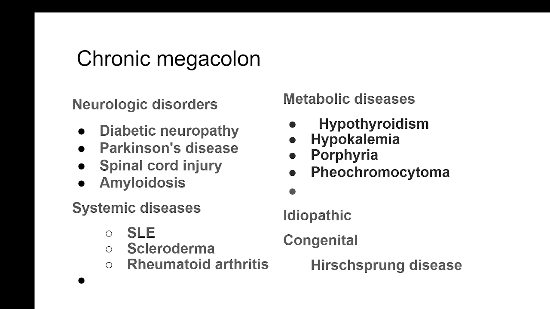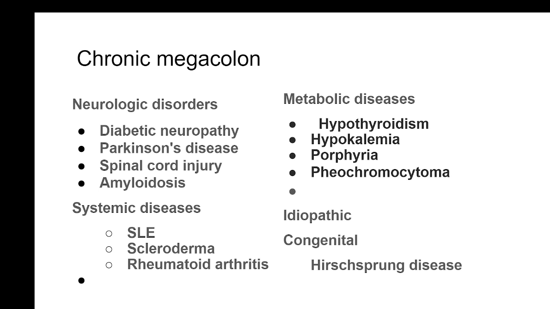Then systemic diseases like SLE, scleroderma, rheumatoid arthritis, these conditions can result in megacolon, either as a direct effect on the nervous system, or many times as a consequence of the medical treatment given for rheumatoid arthritis, or simply because of the pain the patients may not be having a proper evacuation.